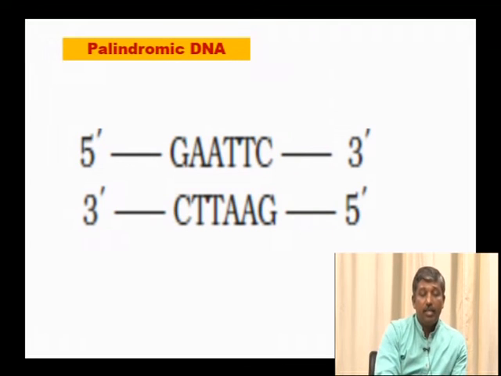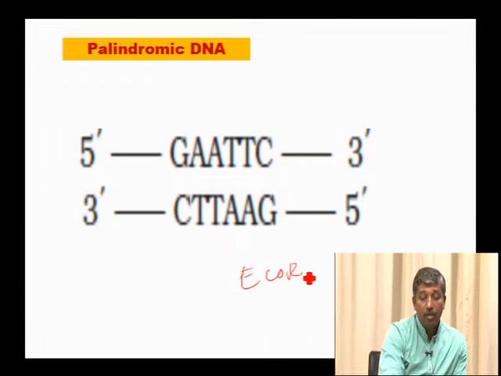This is an example of palindromic DNA for EcoR1, GAATTC. DNA strands which read the same in forward and backward direction, or the reverse repeats, are termed palindromic DNA sequences. Most type 2 restriction enzymes cut within these palindromic DNA sequences.